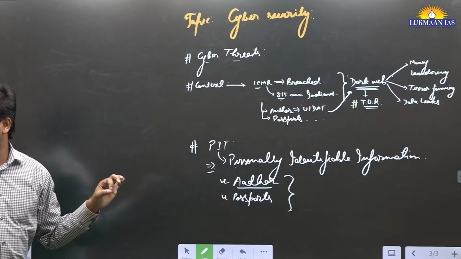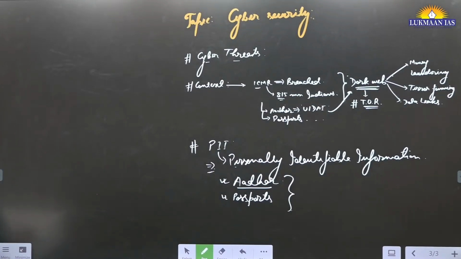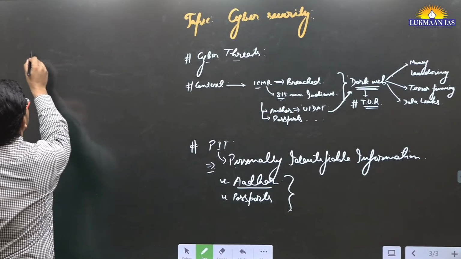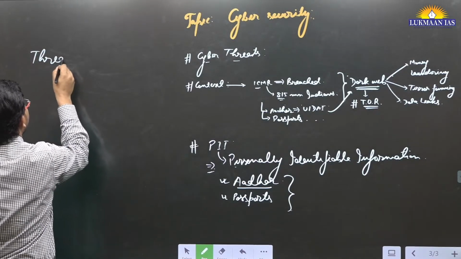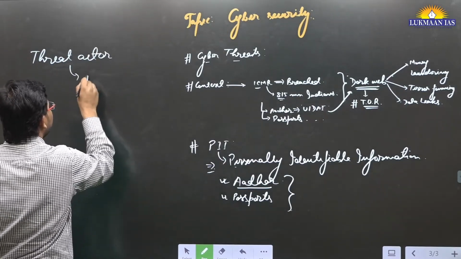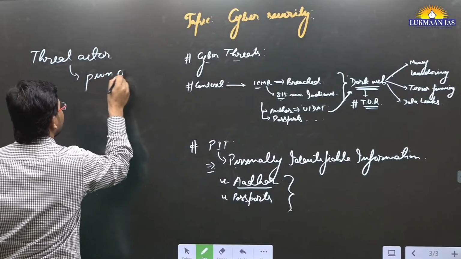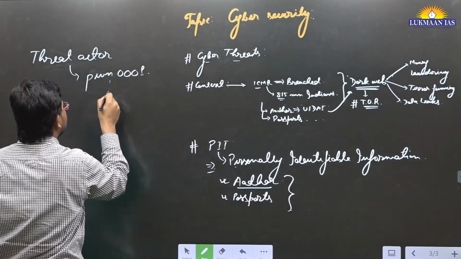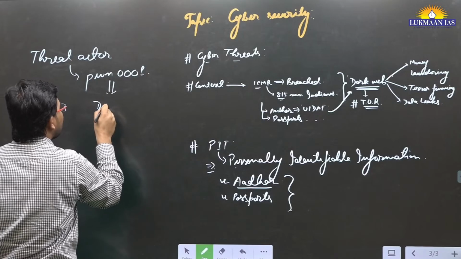In this article they have discussed that this data has been released by a threat actor, and the name of the threat actor is PWN0001. They have sold this data in the dark web.